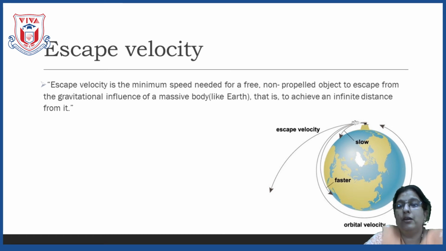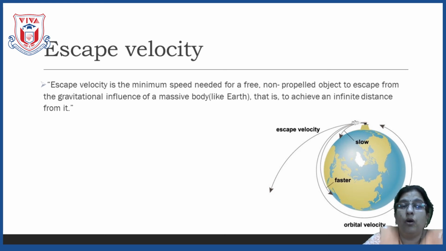The more the velocity you throw with, the more horizontally it will go, and then it will come down due to the gravitational force. Go on increasing the initial velocity. At a certain initial velocity, the object will go away from the gravitational force, that is away from the gravitational field, and that initial velocity of the object at which it moves away from the influence of gravity is called the escape velocity.